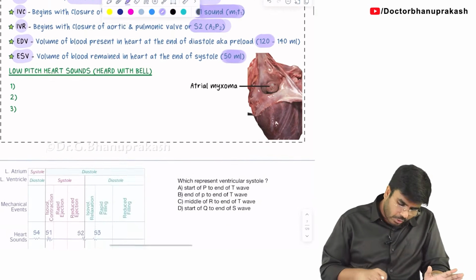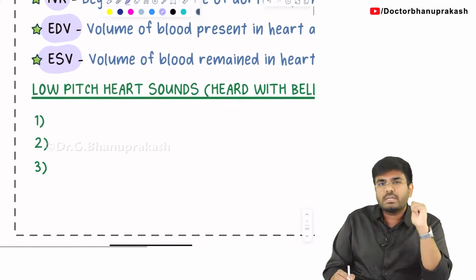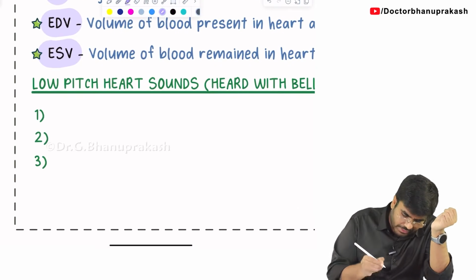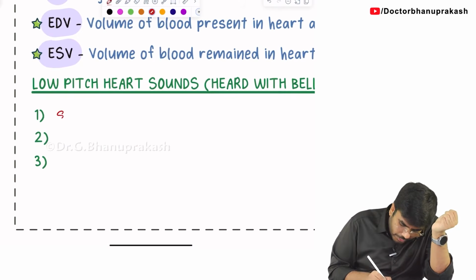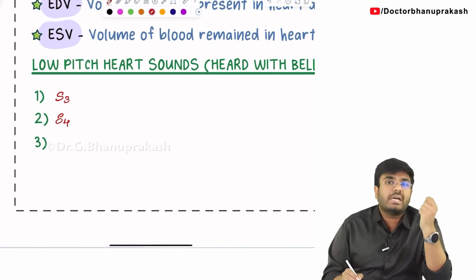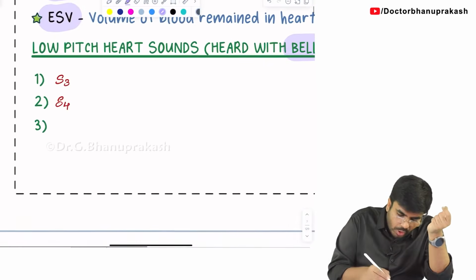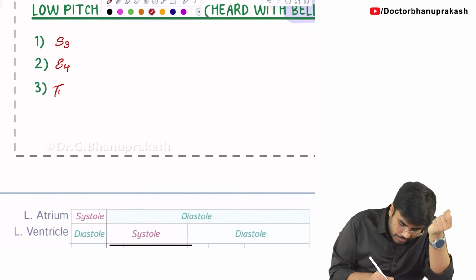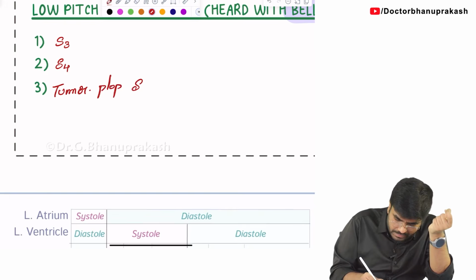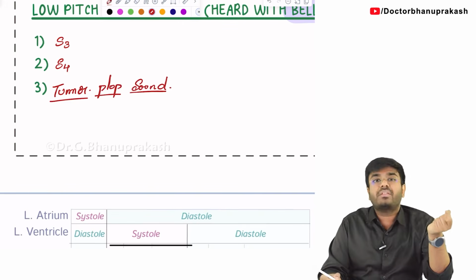Have I taught you what the low pitch heart sounds are? Look carefully. I have already taught you S3 and S4, they are the low pitch heart sounds. They can only be heard with the bell side of the stethoscope. But there is also one more heart sound, that is the tumor plop sound. Even this tumor plop sound can be heard with the bell side of the stethoscope.